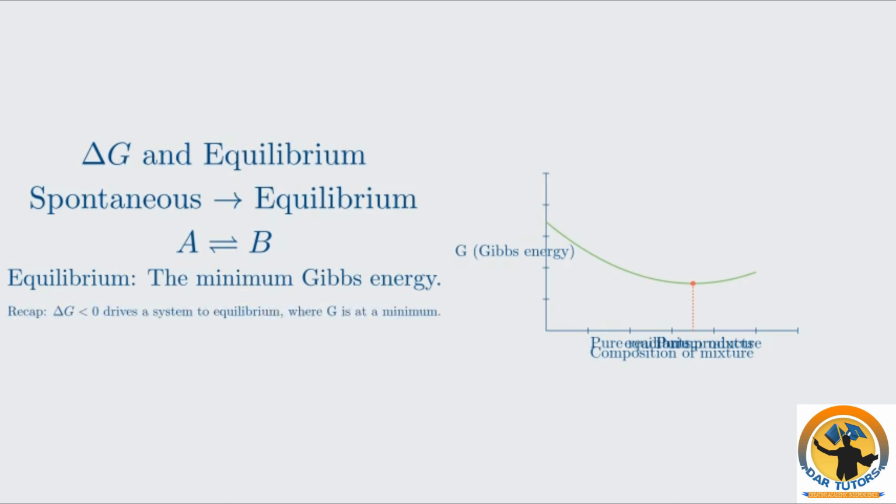To recap, a negative delta G for a reaction means it's spontaneous. This spontaneity drives the system towards equilibrium, which is the state of minimum Gibbs energy. This is a key insight for understanding equilibrium on a deeper thermodynamic level. Now let's explore the quantitative relationship between Gibbs energy change and the equilibrium constant, K. This is a critical equation you'll find in your IB data booklet.